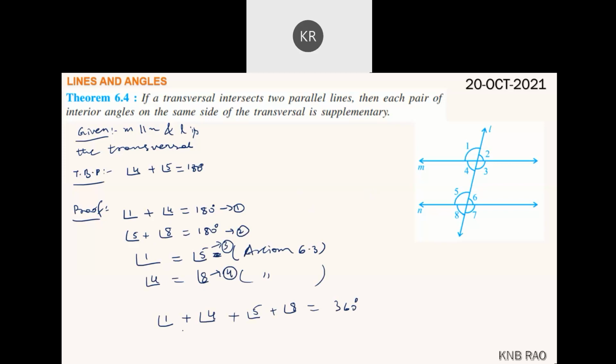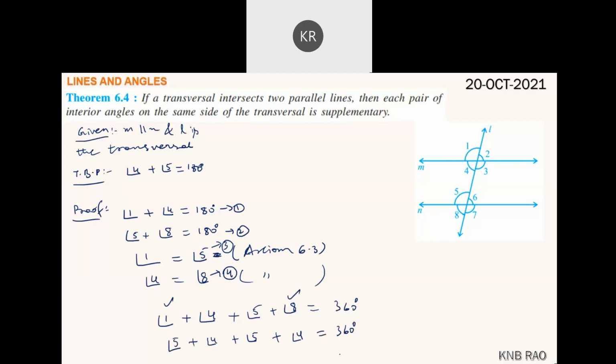Now we will substitute instead of angle 1 angle 5, and instead of angle 8 angle 4. So angle 4 plus angle 5 comes as it is, equals 360 degrees.